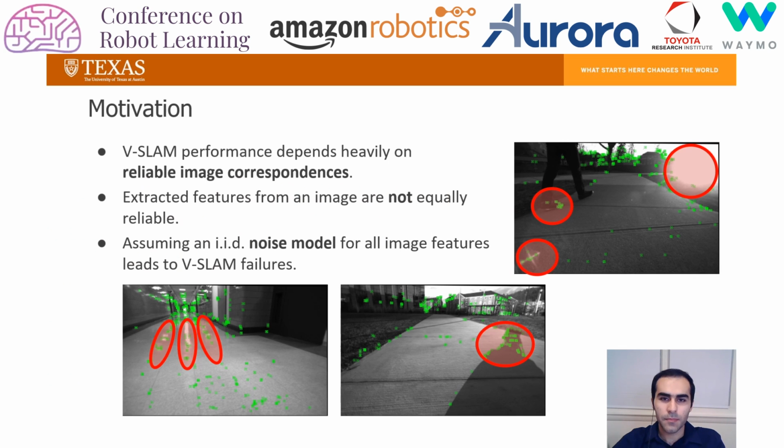In IVSLAM, the goal is to estimate the pose of the camera and make a 3D map of the environment given monocular, stereo, or RGBD images. This is achieved by finding correspondences across images.